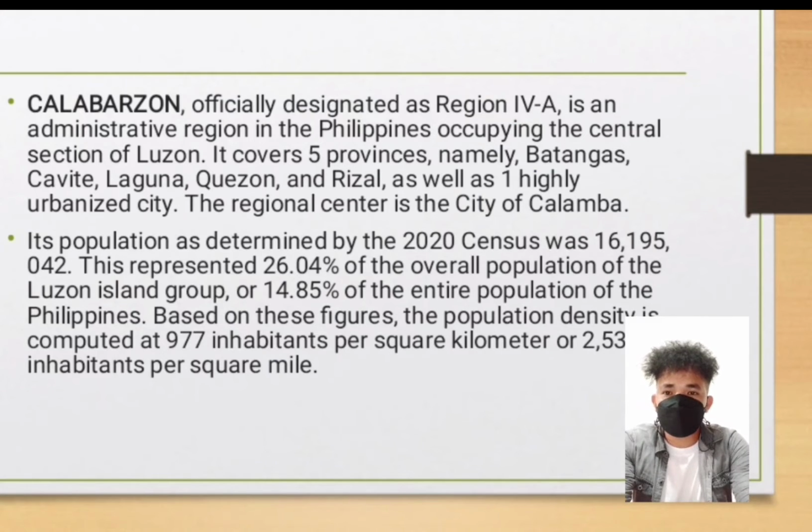Calabarzon, officially designated as Region 4A, is an administrative region in the Philippines, occupying the central section of Luzon. It covers 5 provinces, namely Batangas, Cavite, Laguna, Quezon, and Rizal, as well as one highly urbanized city. The regional center is the city of Calamba. Its population as determined by the 2020 census was 16,195,042. This represented 26.4% of the overall population of Luzon Island,